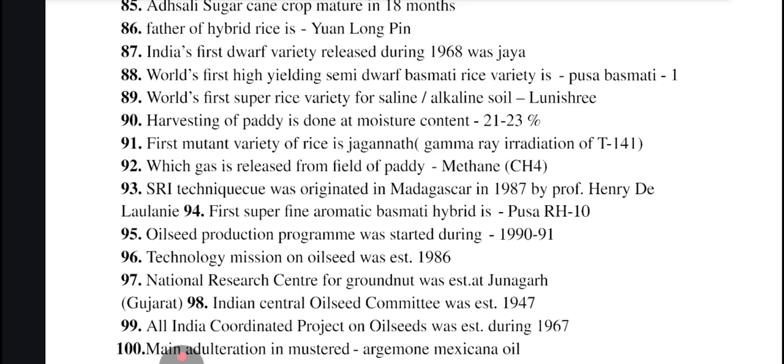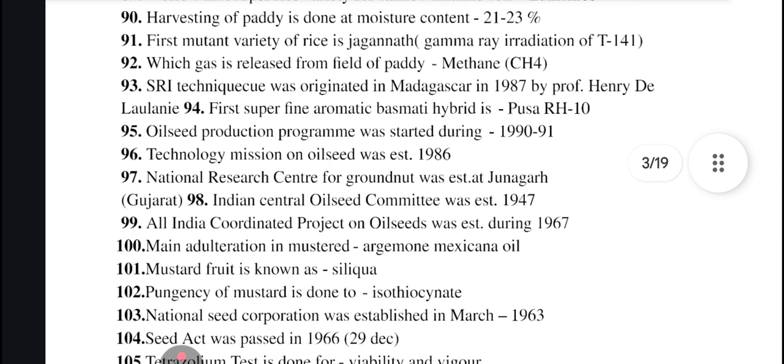Oilseed production program was started during 1990 to 91. Technology Mission on Oilseed was established in 1986. National Research Center for Groundnut was established at Junagadh, Gujarat. Indian Central Oilseed Committee was established in 1947. AICRP on oilseed was established in 1967. Here, two things are important: Indian Central Oilseed Committee was established in 1947, whereas AICRP on oilseed in 1967.